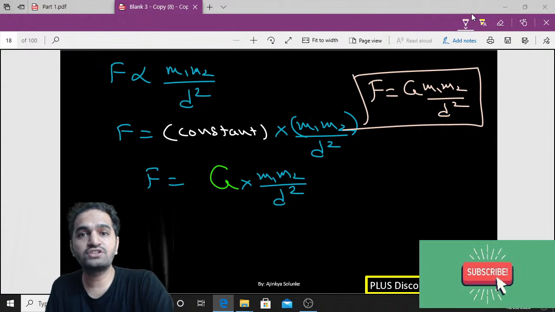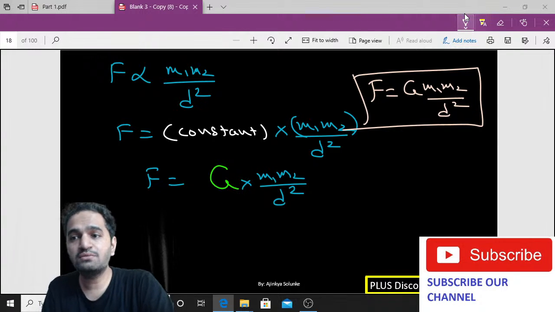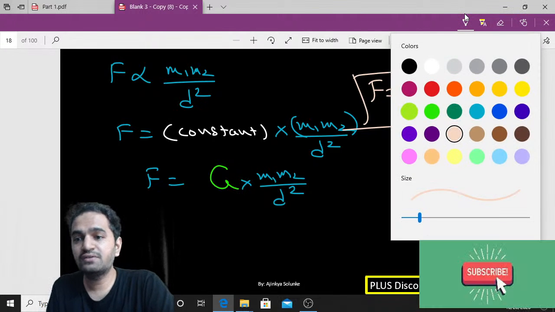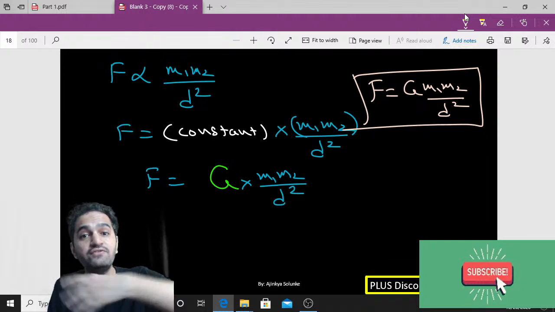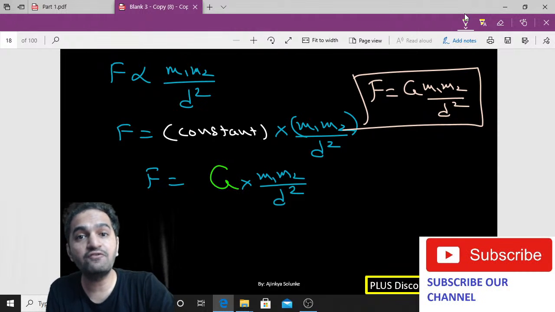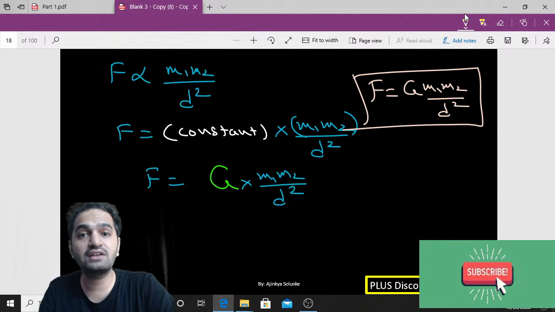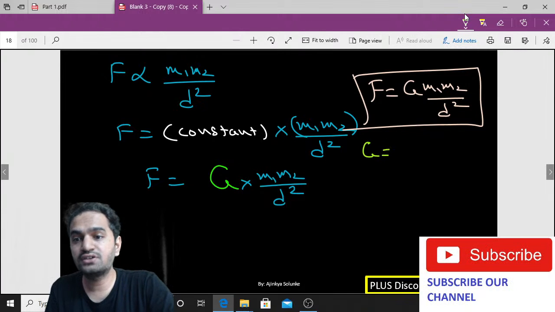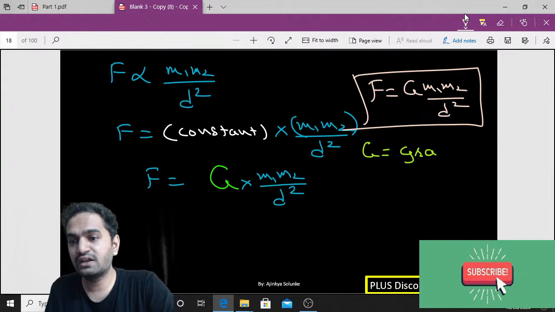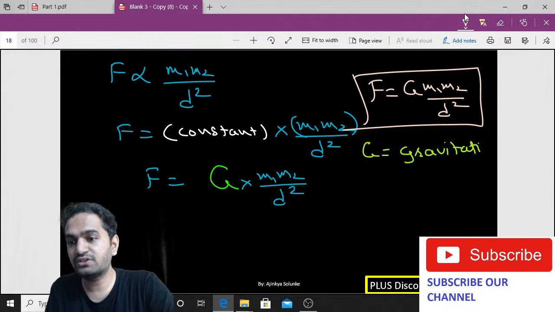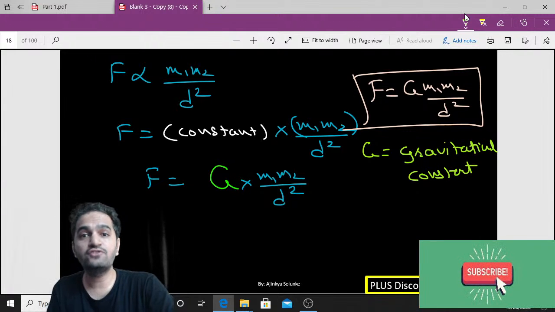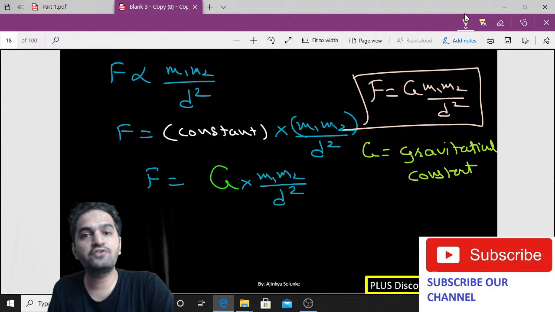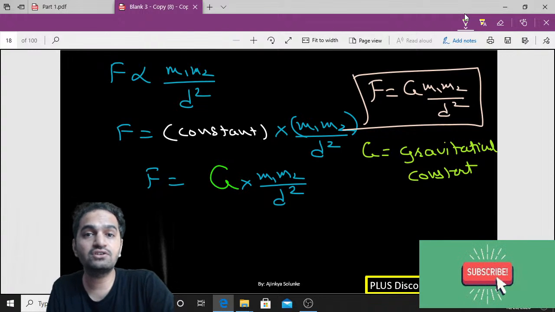Now the question is what is what? That G is nothing but a constant value, right? So Newton said that G is constant everywhere. It is constant on every planet, every sun, every star, everywhere. And he called that G the gravitational constant. He is using that value for calculating everything. He said that capital G is the same for every place in the universe.